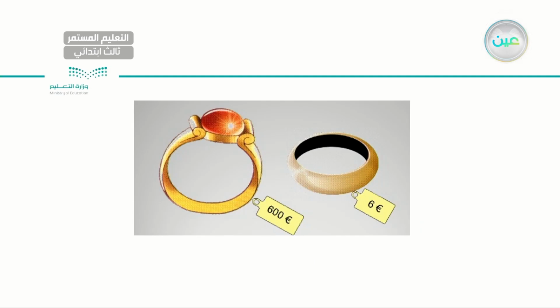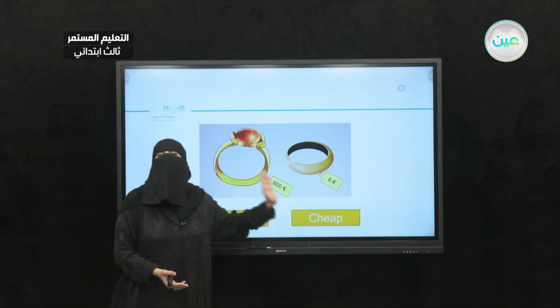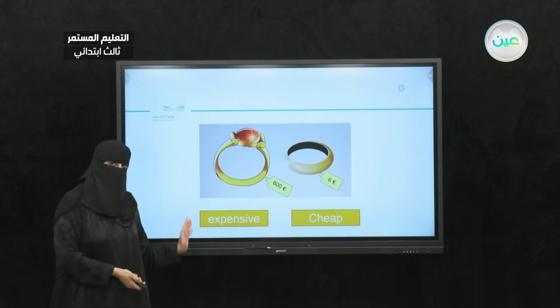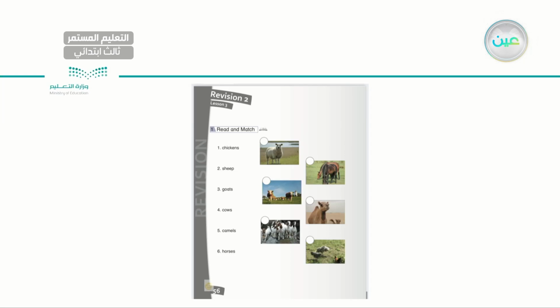Here I have rings, but the one to your left costs 600, so it is expensive, while the other one costs only 6, so it is cheap. So I have an expensive ring and I have a cheap ring. Expensive, cheap.